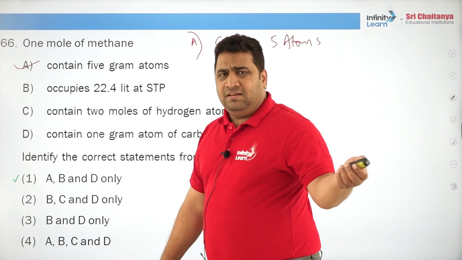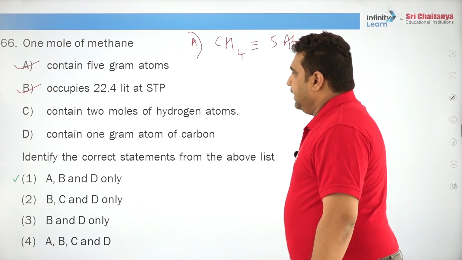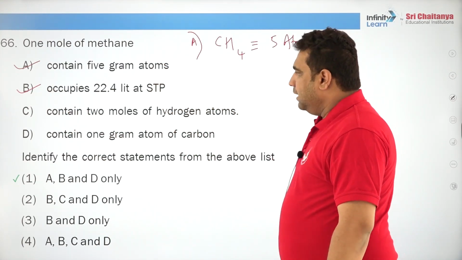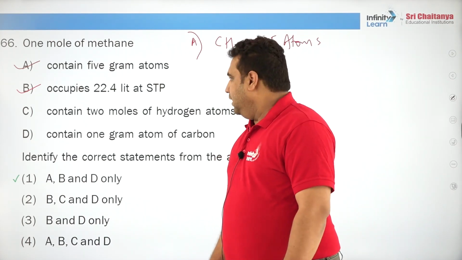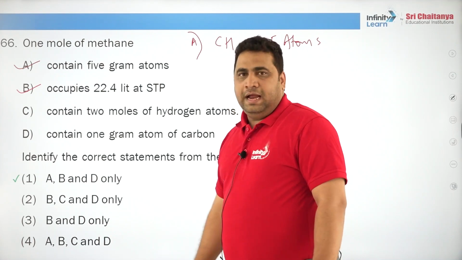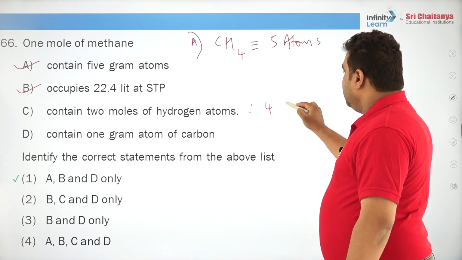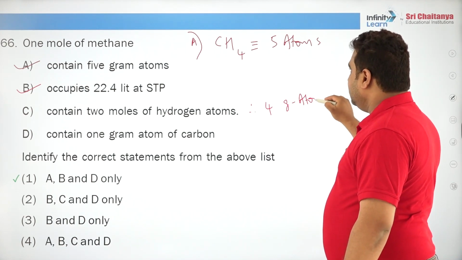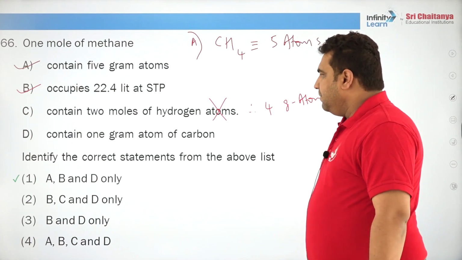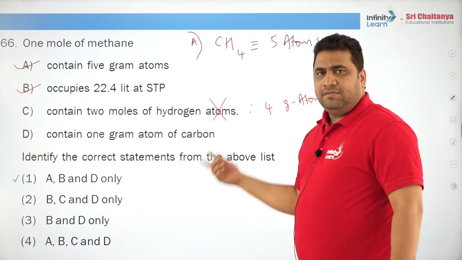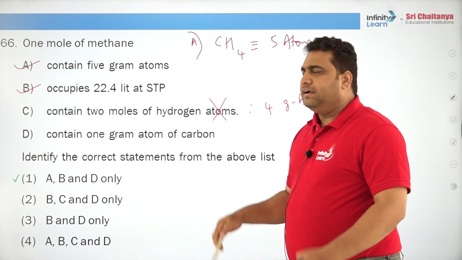Any gas at STP occupies 22.4 liters, correct. Next, contains 2 moles of hydrogen atoms. Now, this is wrong. How many hydrogens are there? 4 gram atoms are there. You can see clearly. Hence, now C becomes wrong. Contains 1 gram atom of carbon. Obviously, 1 carbon is there, 1 gram atom. So, actually A, B, C, D are interrelated to each other.